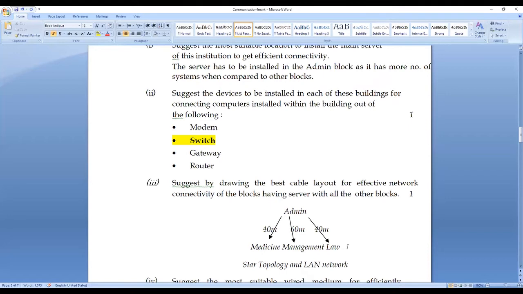When I am trying to give a connection, I have to mention the distance between those two buildings. Similarly, I have to state which topology I have chosen, and then what is the network. So these are the three subdivisions which I have to answer for this particular question, right?